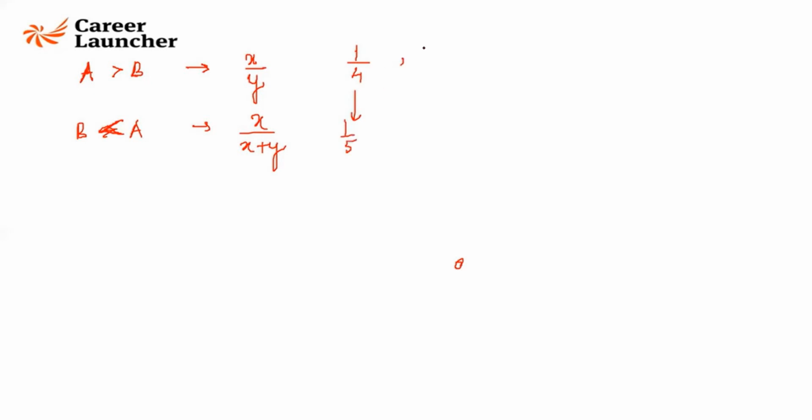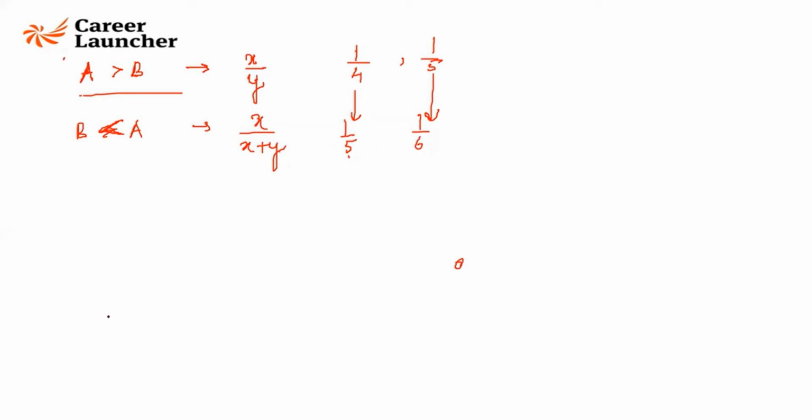So if A is greater than B by a fraction of x by y, B is less than A by a fraction of x by x plus y. For example, इधर 1 by 4 आएगा तो इधर 1 by 5 आएगा. If you get 1 by 5 here, you'll get 1 by 6 here. So if A is greater than B by a fraction of x by y, 1 by 4, 1 by 1 plus 4. So 1 by 5 comes here. Okay.